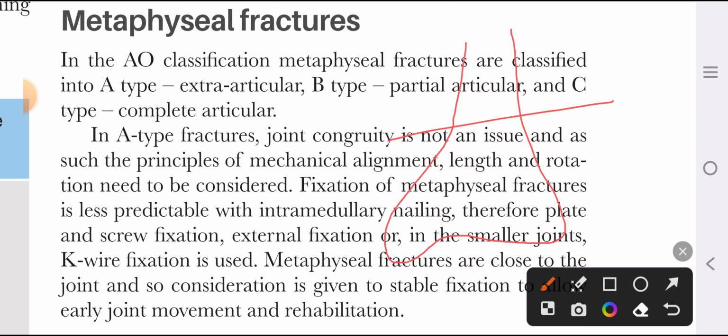It is extra-articular. If the fracture line is like this, it is partial articular because it involves some part of the articular surface. And if the fracture is like this, it is complete articular, because there is no connection between this joint surface, which is below, and the diaphysis. The joint surface is not connected with the upper part of the bone, so it is complete articular.